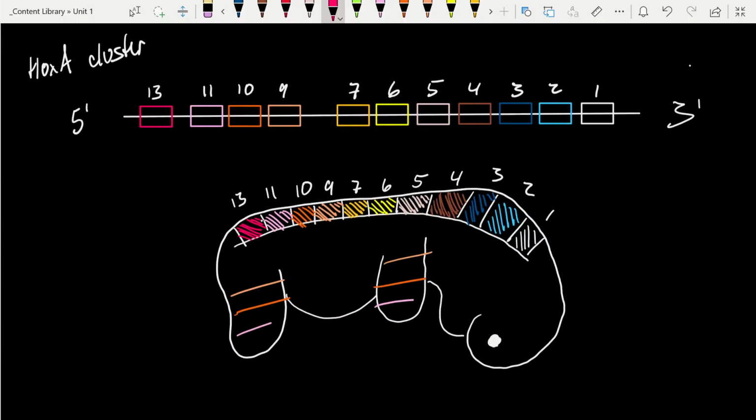Again, this is just one of the 4 Hox clusters, and this gives us an idea of how gene collinearity works, with the order of genes on the chromosome correlating with their expression patterns in the organism's development. And again, while this is fairly rare, it plays a very important role in the embryonic patterning of the embryo.